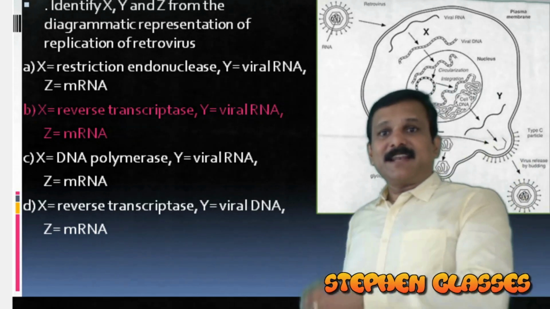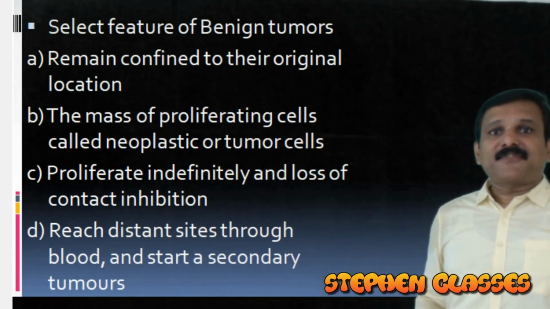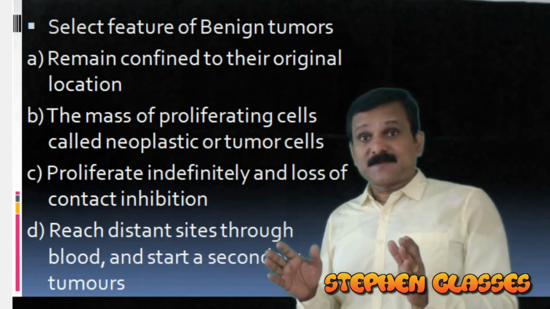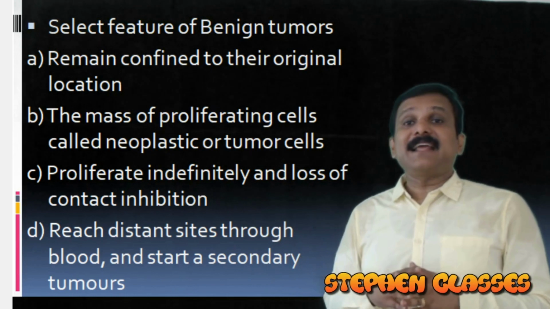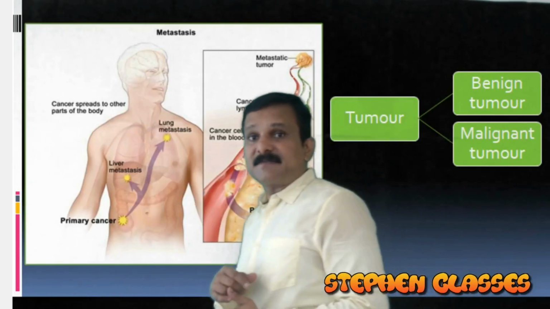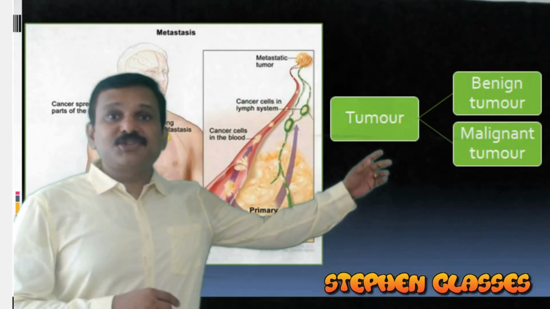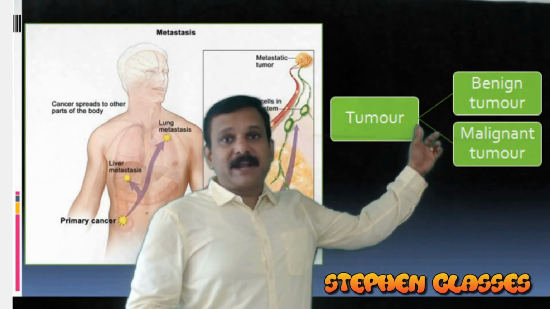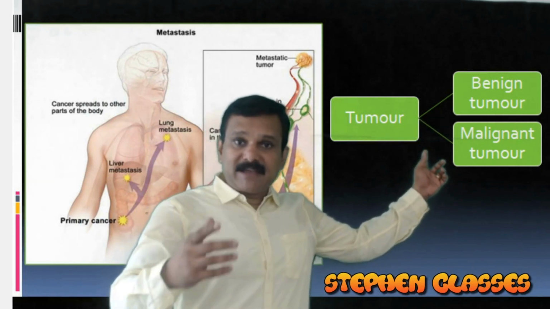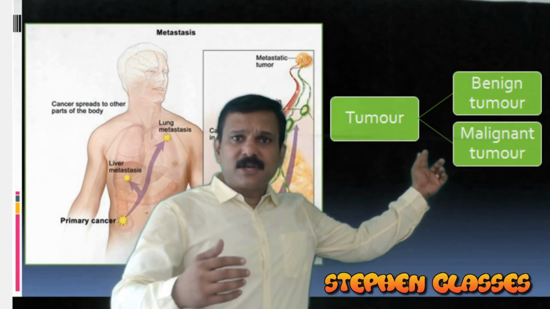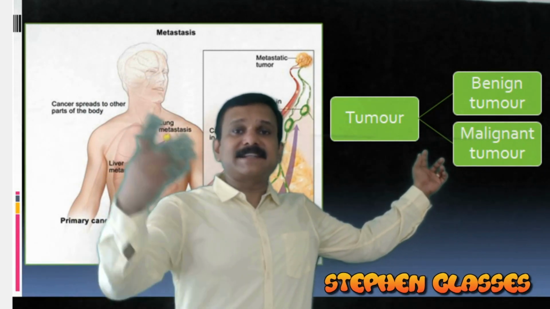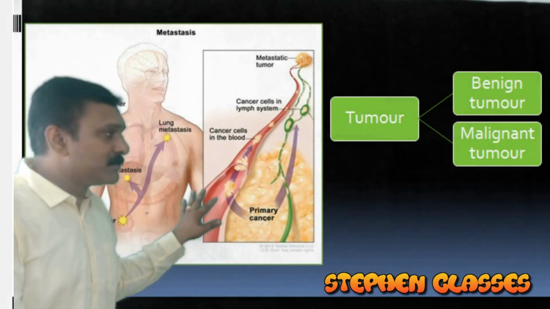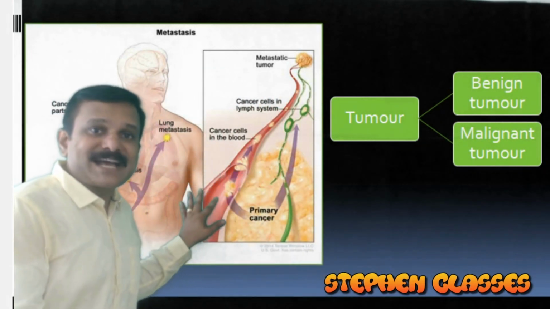Now we move on to our next question. Select the feature of benign tumors. Tumors are of two types, benign tumors and malignant tumors. What is the difference? In the case of benign tumors, they remain confined to their original location. But in the case of malignant tumors, they will spread from their primary site to form a secondary site. So malignant tumors show metastasis.